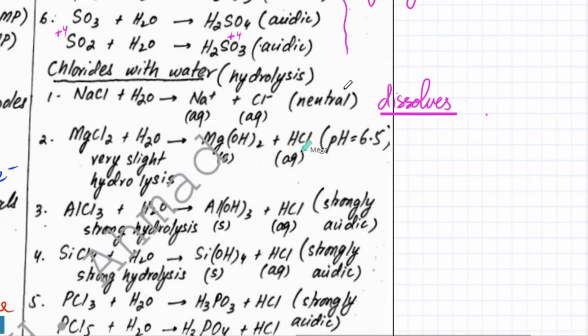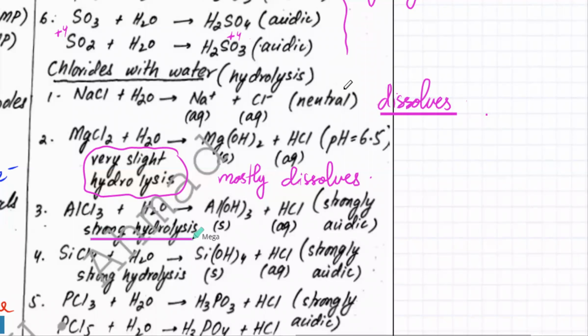The second one mostly dissolves. लेकिन थोड़ा बहुत ना hydrolysis भी होता है. When I say the term hydrolysis, that means a reaction with water. See, there's going to be a reaction with water. And AlCl3 is going to have a strong hydrolysis. It's not going to dissolve, it's going to have a very strong hydrolysis.